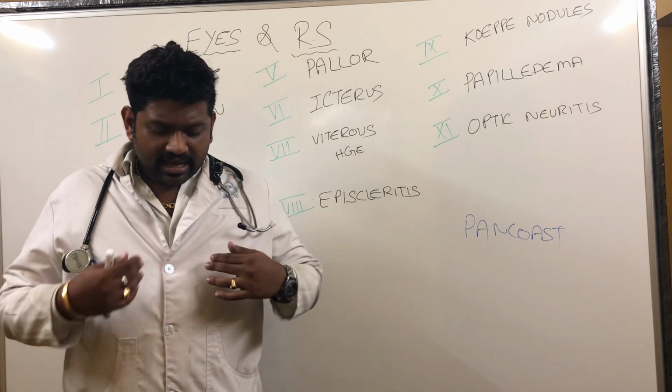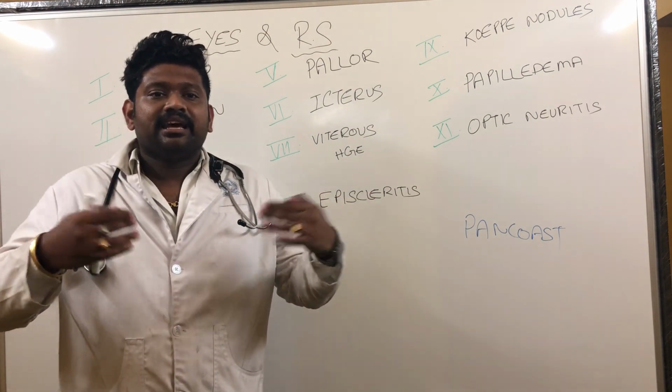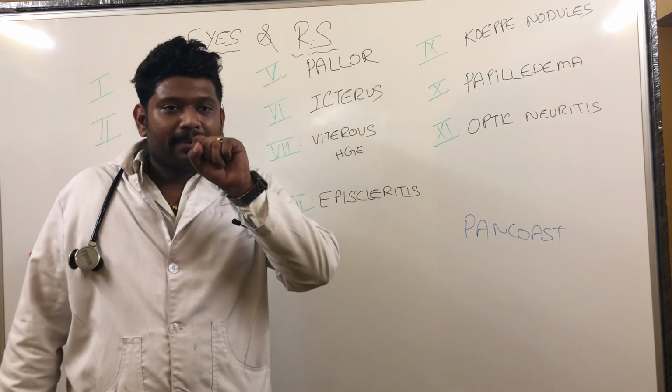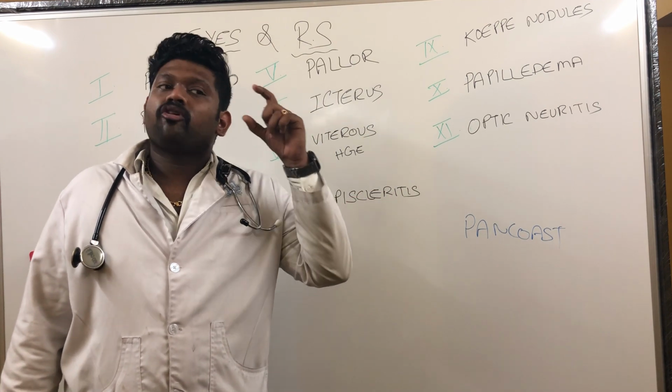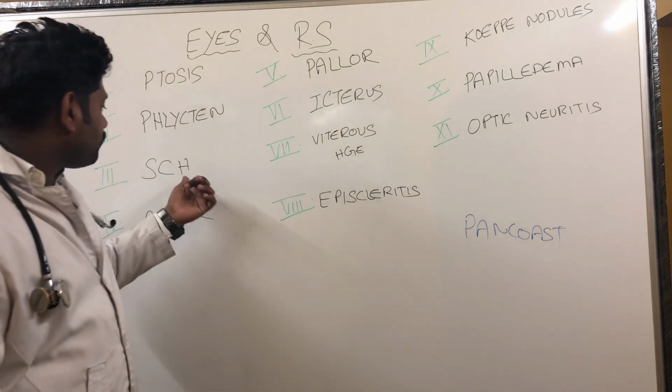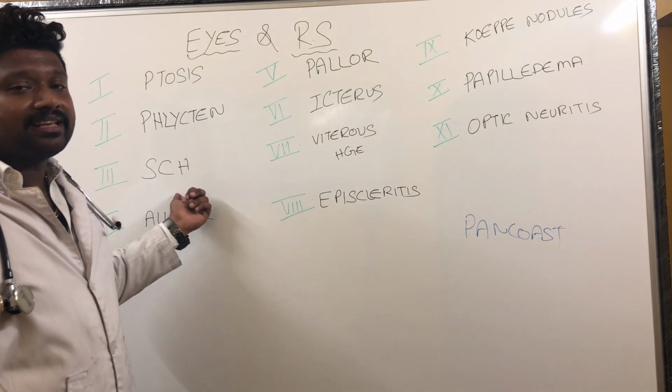Whenever you are coughing, the intraocular pressure rises, the intrathoracic pressure rises, the intracranial pressure rises. So when the patient coughs, there will be a rise in the intraocular pressure. That is leading to the rupture of the small vessels of the eyes, in the conjunctiva, which is causing a subconjunctival hemorrhage.